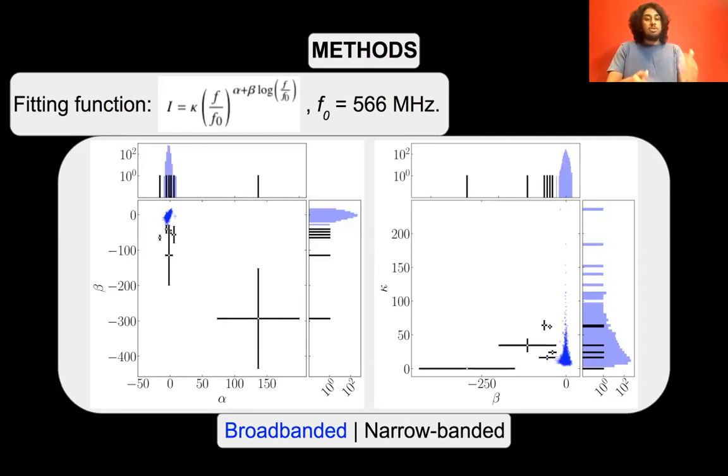The figure shown displays the distribution of these parameters for all 1,578 pulses, with the blue points representing broadband pulses, while the black points represent narrow-banded pulses. From these two panels, it is clear that beta is a strong determiner of narrow-banded behavior, as all narrow-banded pulses have large magnitudes of beta, while no broad-banded pulses do. We believe this technique could be used in future studies to extract narrow-banded pulses.